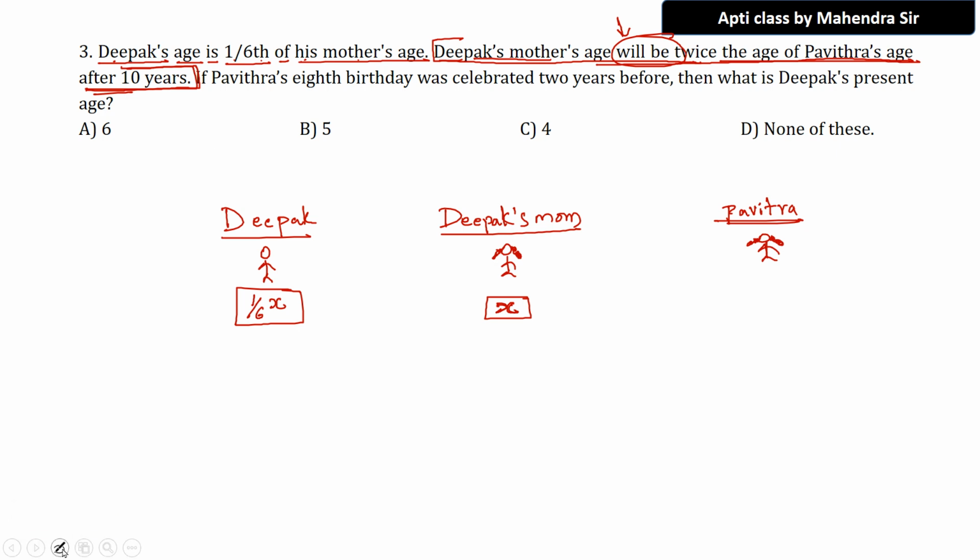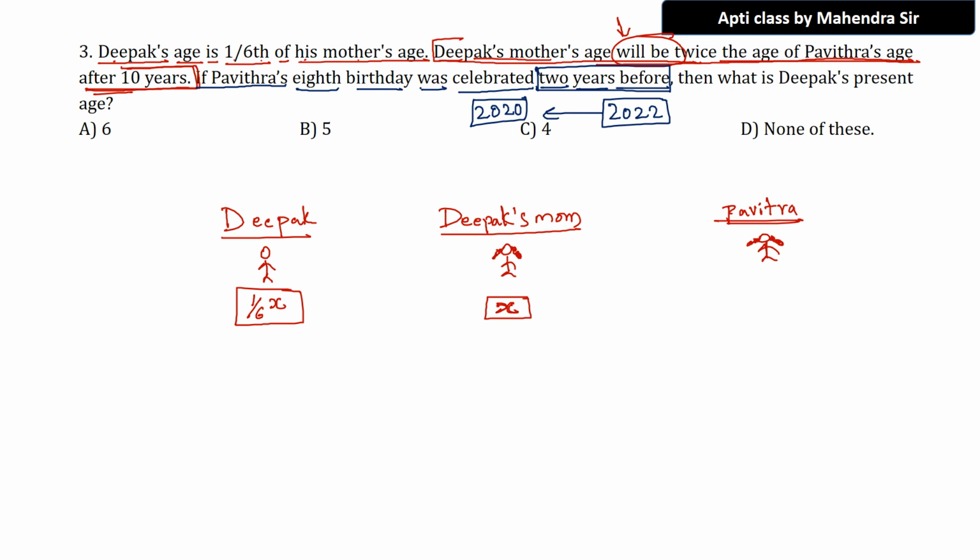Since we don't know the age of Pavitra, we cannot conclude anything there. We have to continue reading to find if there is any clue in the future. Let us go further. If Pavitra's 8th birthday was celebrated 2 years before, fantastic clue. Observe now. Today, this year, is 2022. Two years before means 2020.